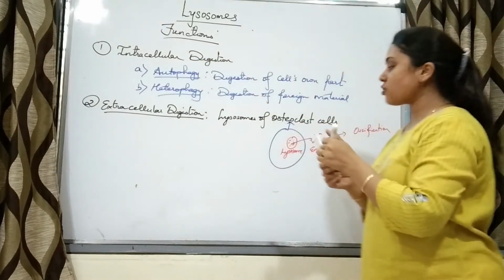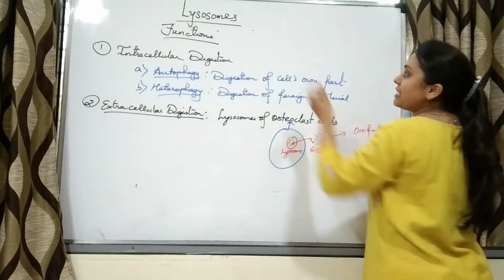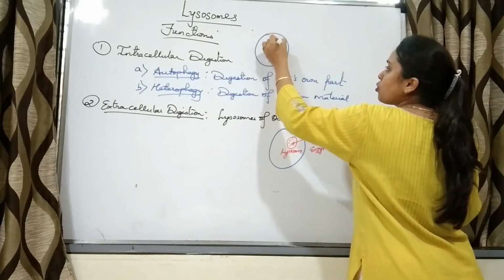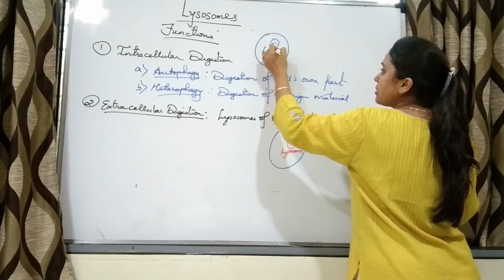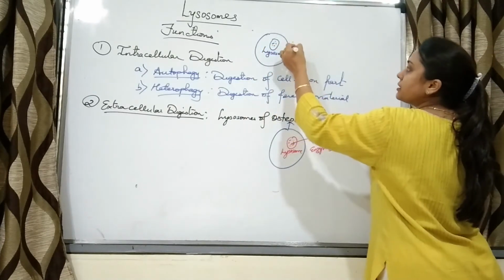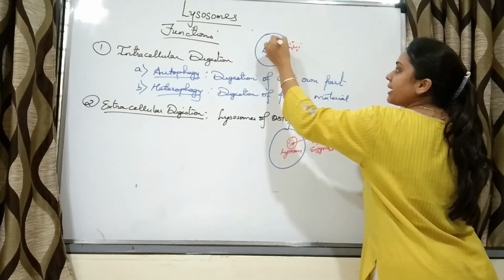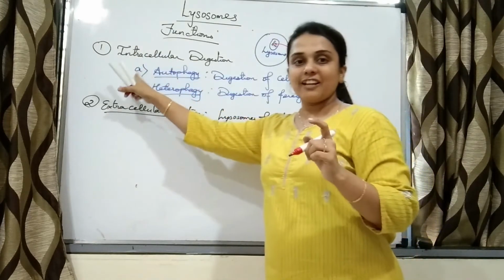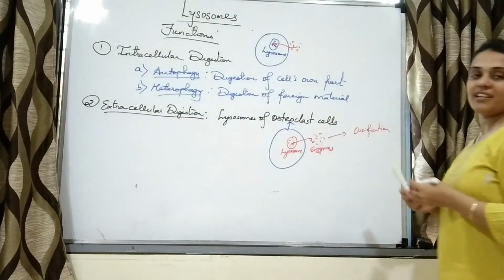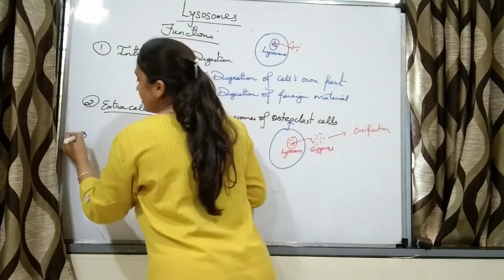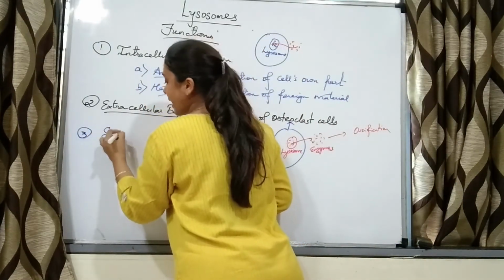What happens in case of intracellular digestion? Say this is the cell, and this is the lysosome filled with enzyme. Now foreign particles come inside it and get digested. That is why the digestion is intracellular. Here the digestion is extracellular. Then, suicidal bag.